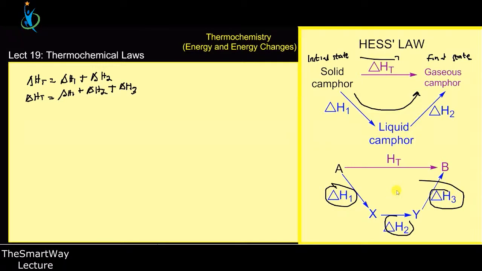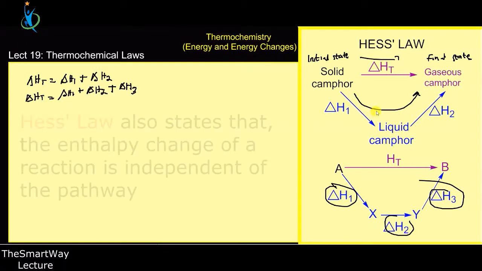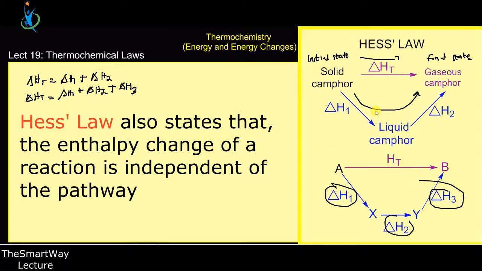So that is very simple. Other books also say that for a reaction that occurs in several stages, the total enthalpy change is the sum of the enthalpies of all the individual stepwise reactions. You can also summarize by saying that the enthalpy change for a particular reaction is independent of the pathway, that it is free from the pathway. Independent means that it is free. The enthalpy change is independent.